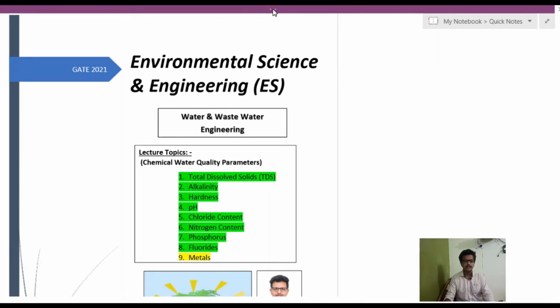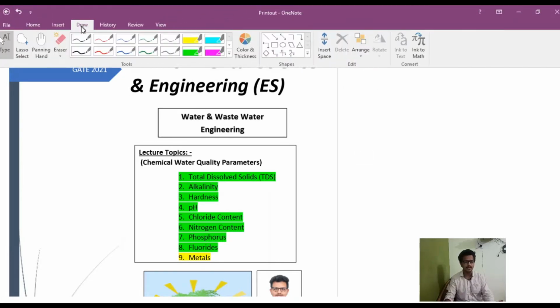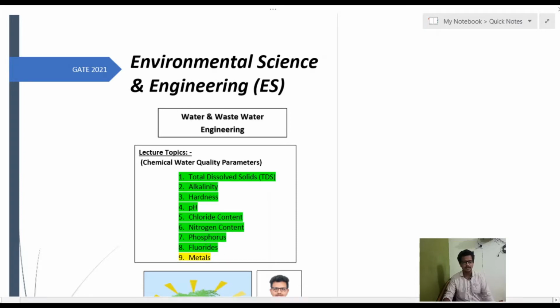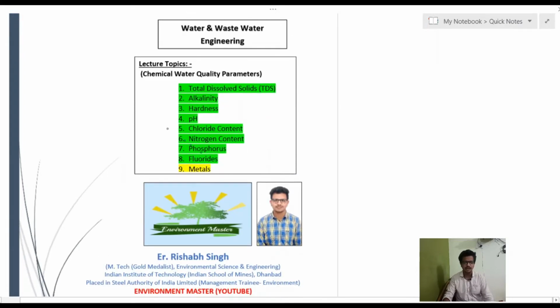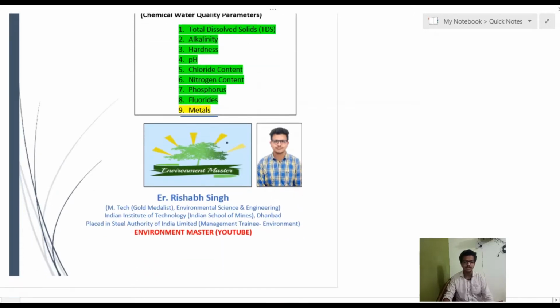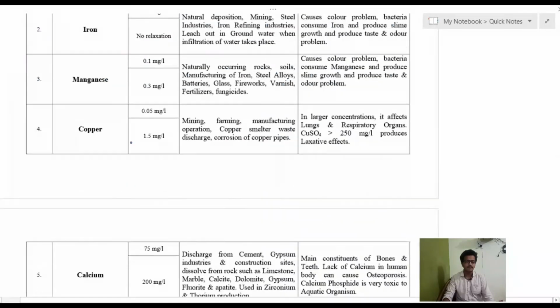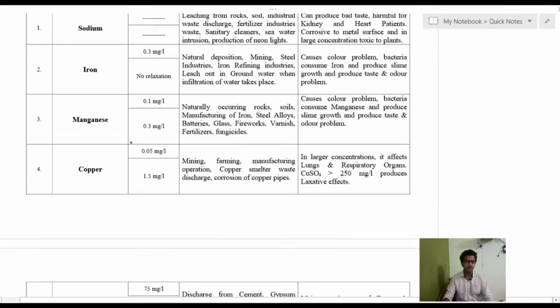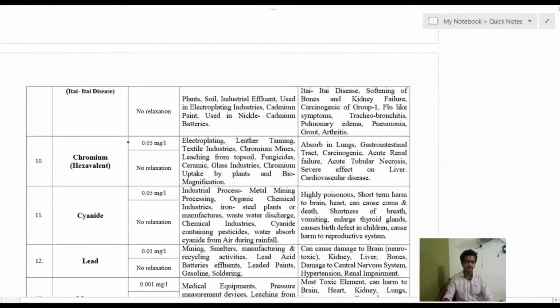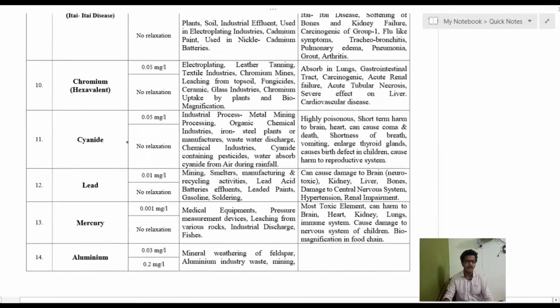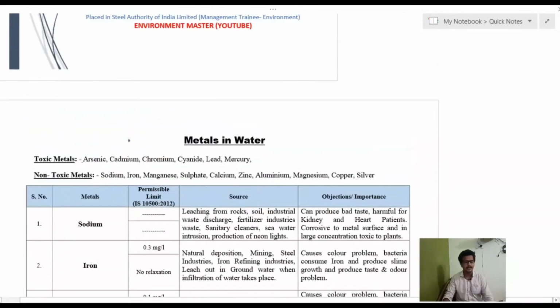So basically the chemical parameters of water are those which interfere with the quality of water chemically. There are certain metals in water. Generally we will be discussing 16 water quality parameters, out of which some are toxic in nature and some are non-toxic in nature.